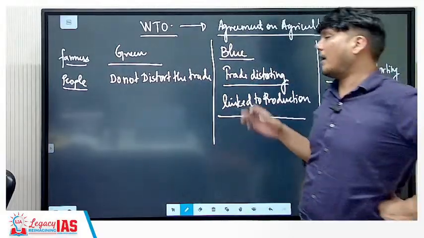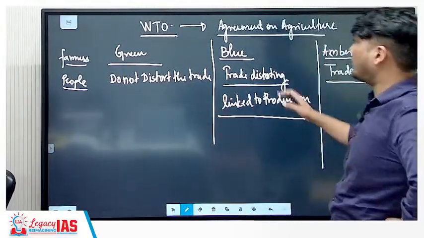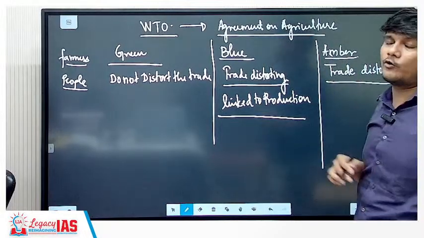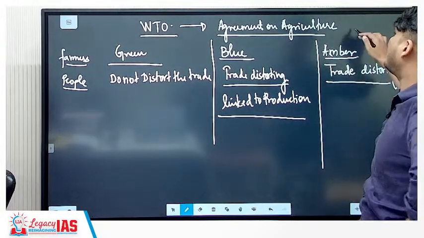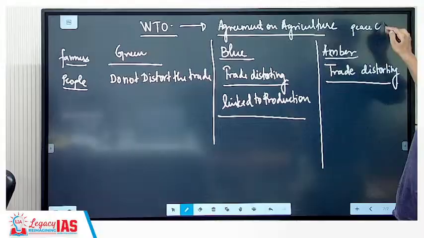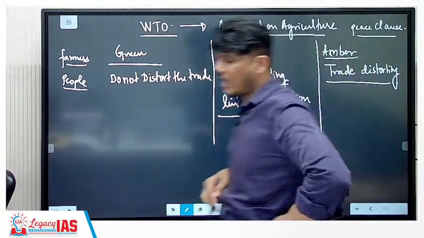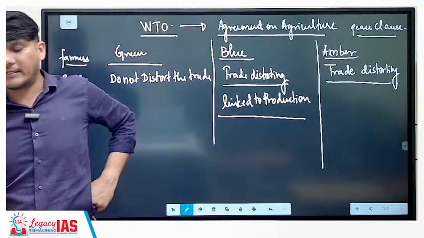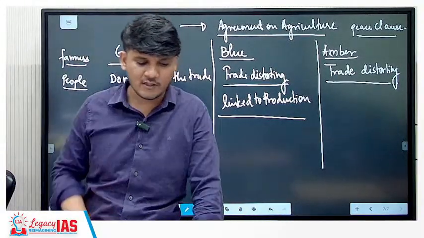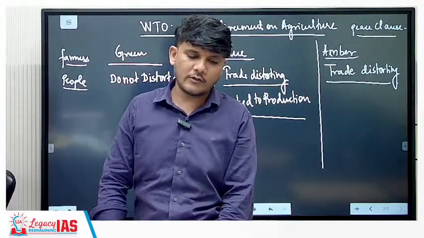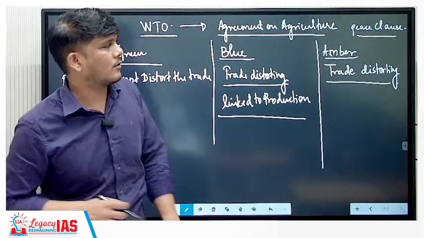Now, since an understanding cannot be achieved in the Agreement on Agriculture, WTO has so far said, let us have a peace clause. Peace clause means till the time we decide upon this issue, let us proceed as things are, and that is why India is still allowed to give the subsidies which it is providing to its farmers, to its consumers, and to its people as well.